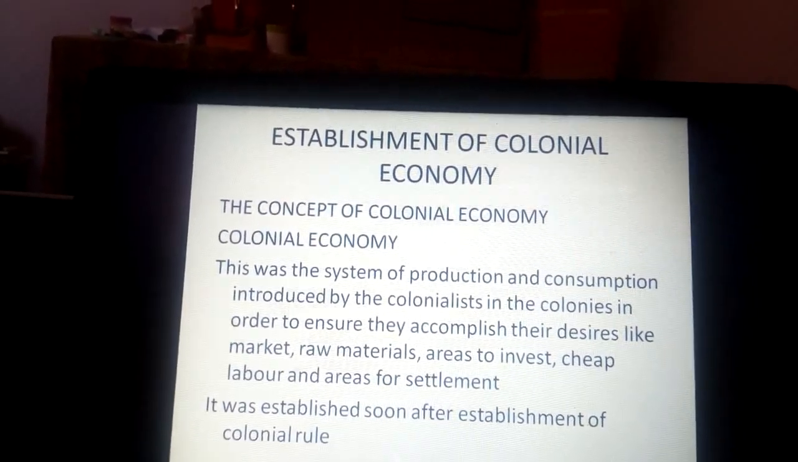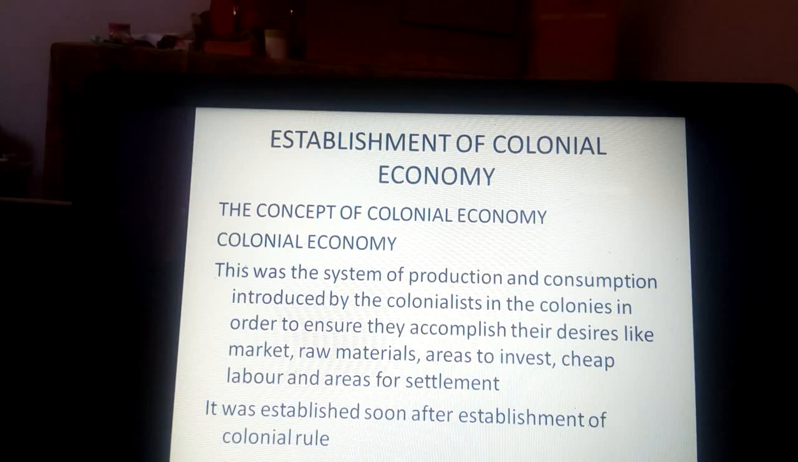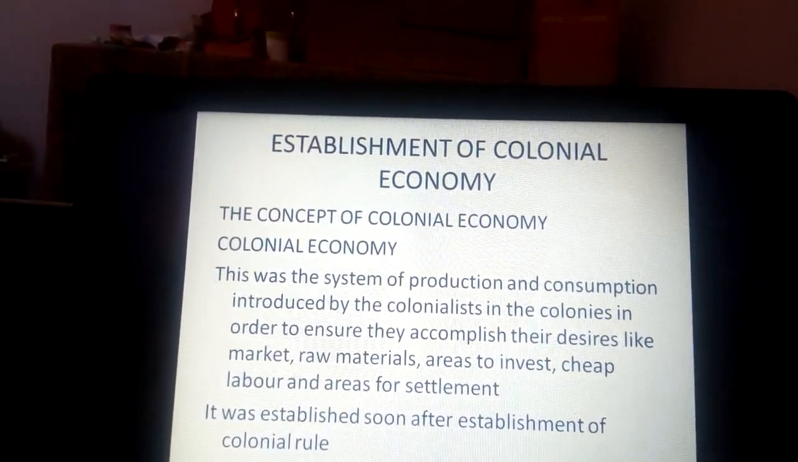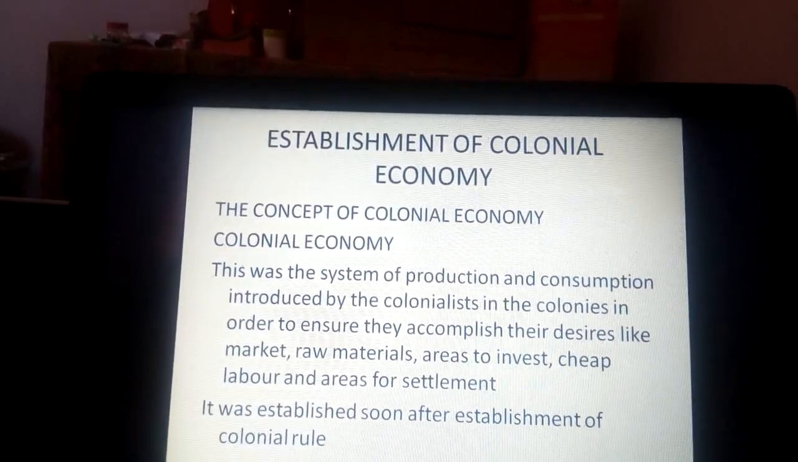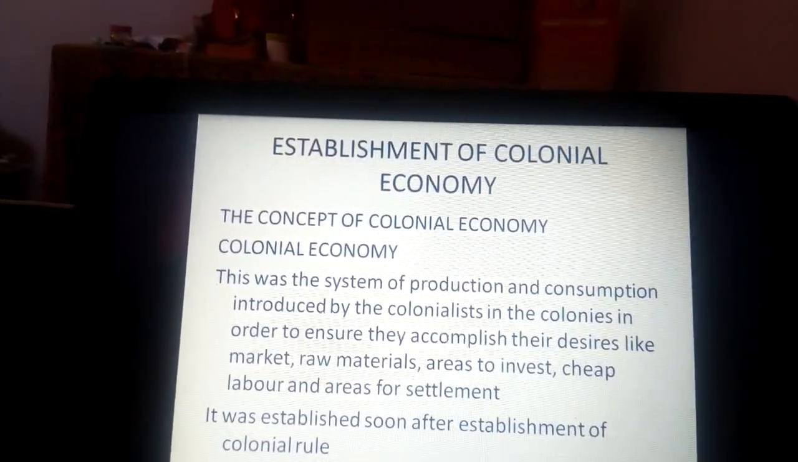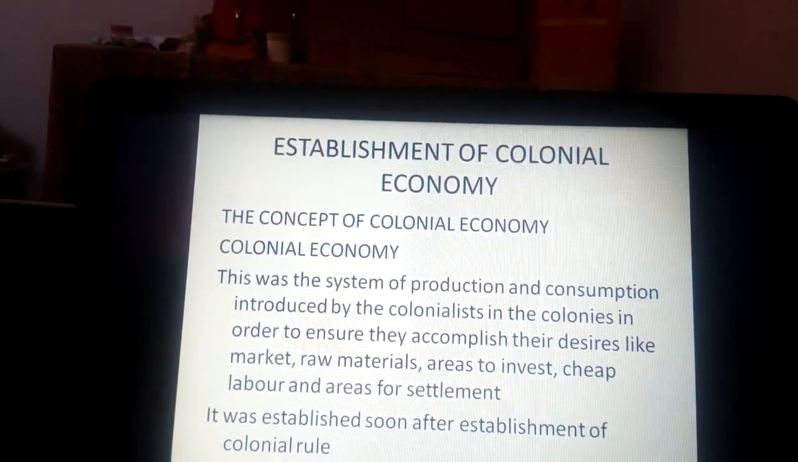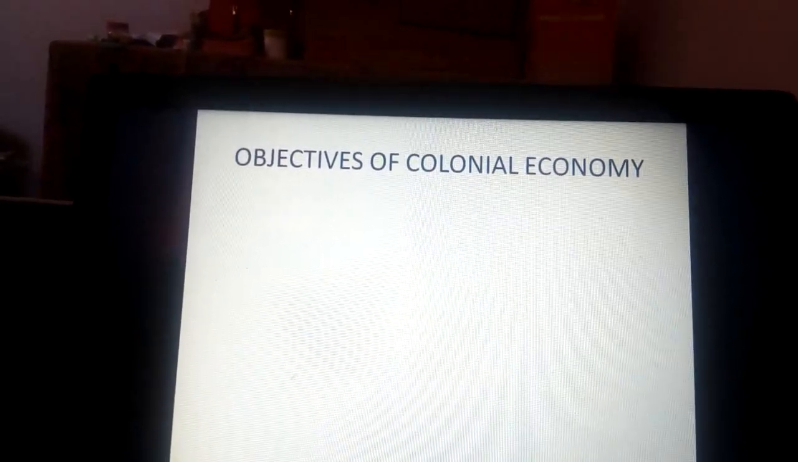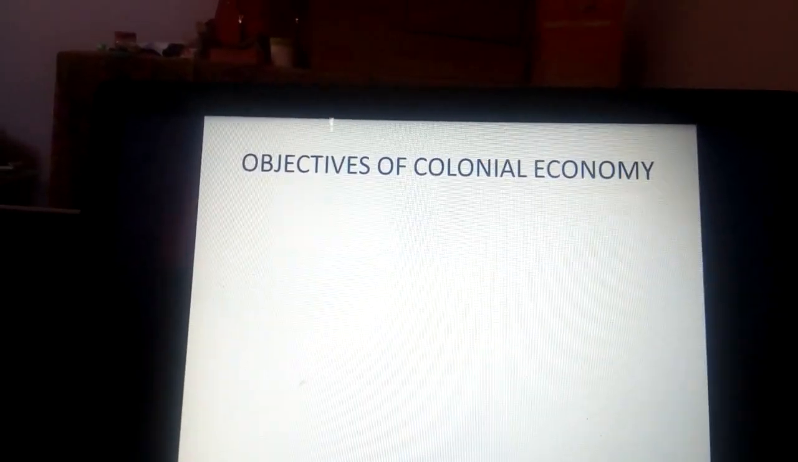Then it was established soon after establishment of colonial rule. Here we are speaking of the time when it was established. So it was established as they finished establishing colonial rule. That's when they established this colonial economy. Then from there, let us go on with the objectives of colonial economy.